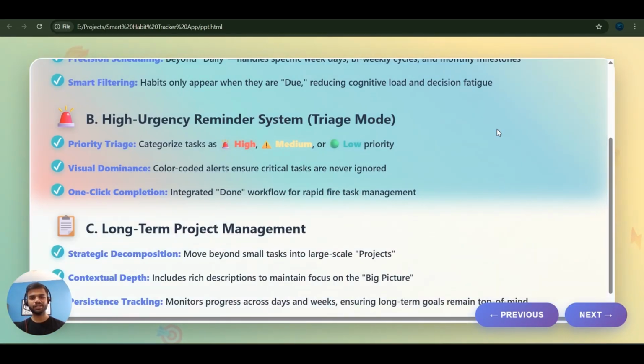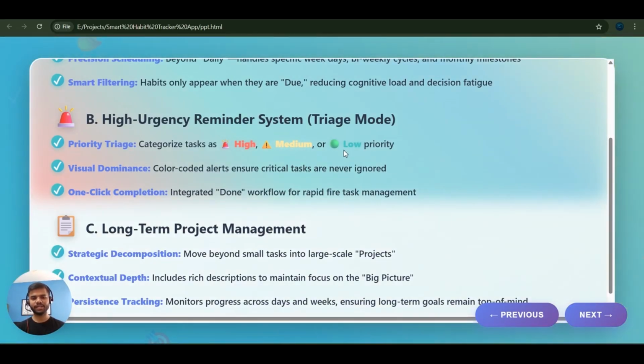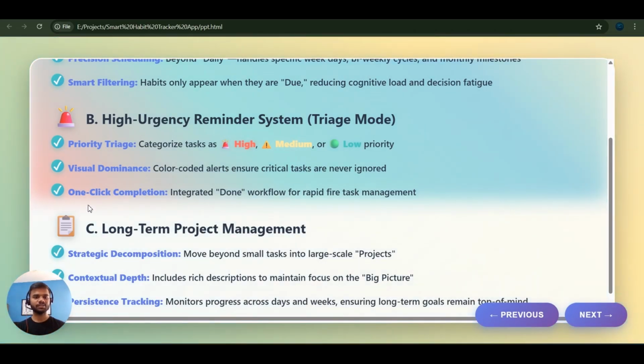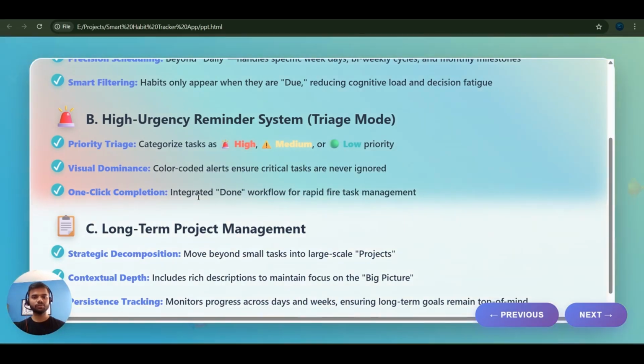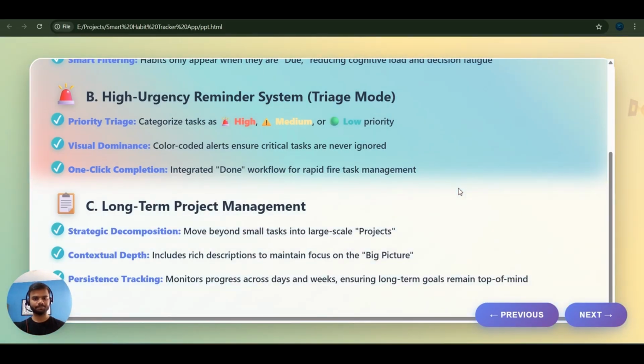So basically I have created a reminder and you can set the categories of those reminders. The next point is visual dominance. In this I have added color-coded alerts to ensure that critical tasks are never ignored by your eyes. And the next is one click completion. So if you complete a reminder, then you can just click on this done button and the reminder will be removed from your system. So it's that simple.